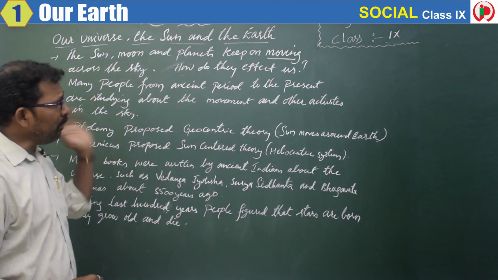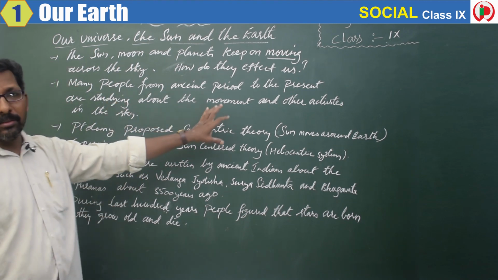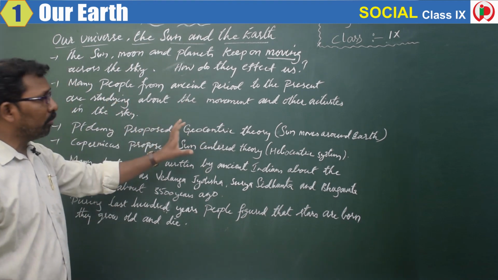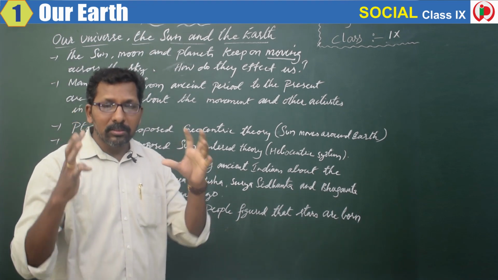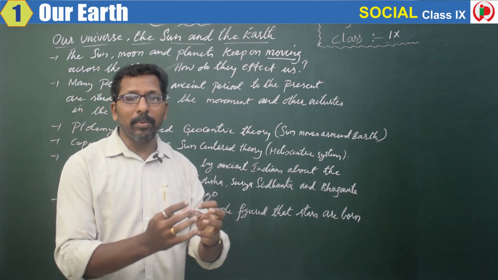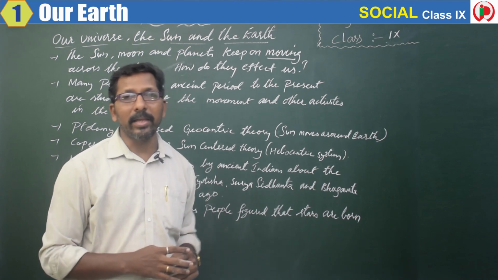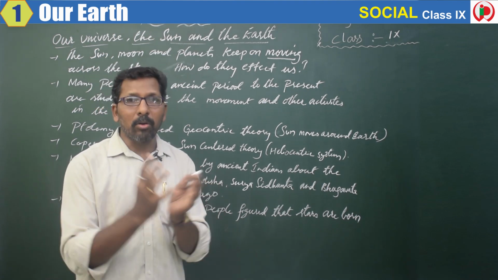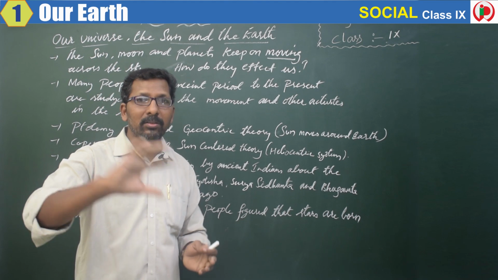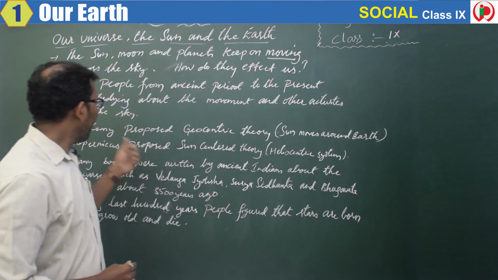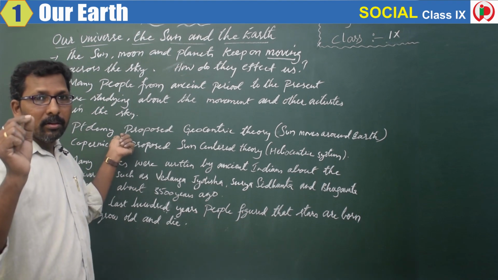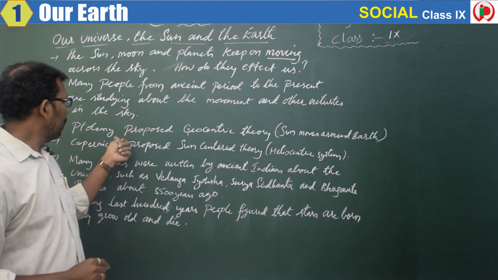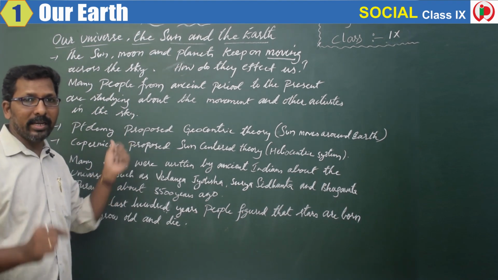Many people from the ancient period have talked about this movement, about the activities of the stars, the planets, the moons, etc. They have revealed it through their books also. One such ancient geographer was Ptolemy. Ptolemy was an ancient geographer.